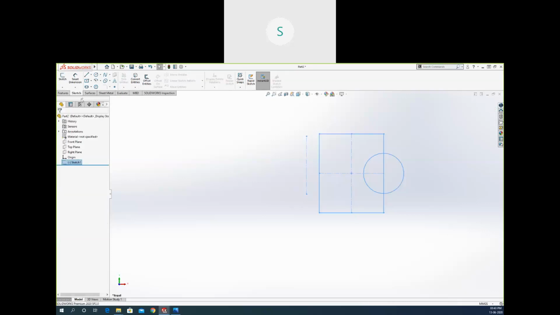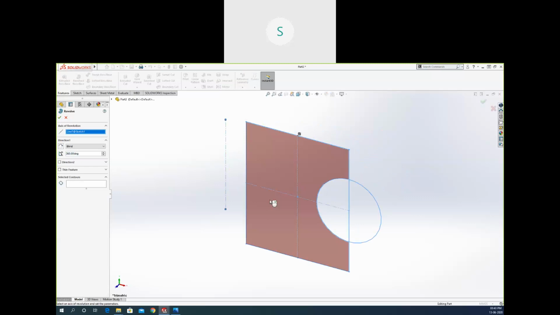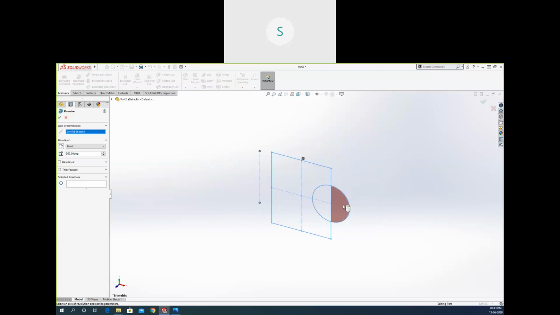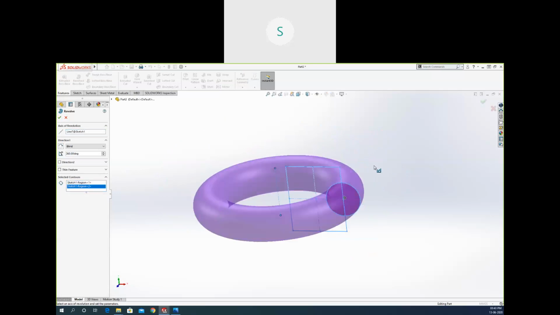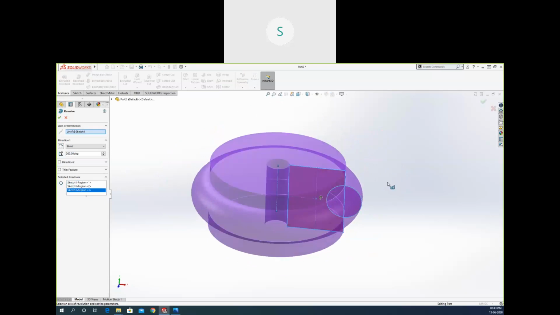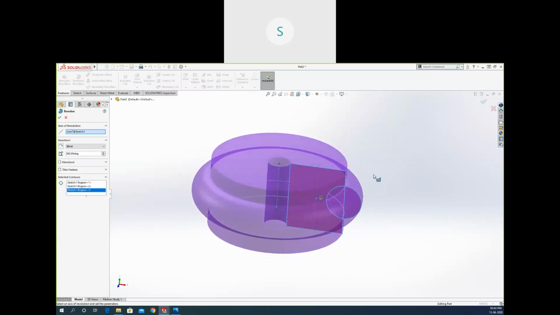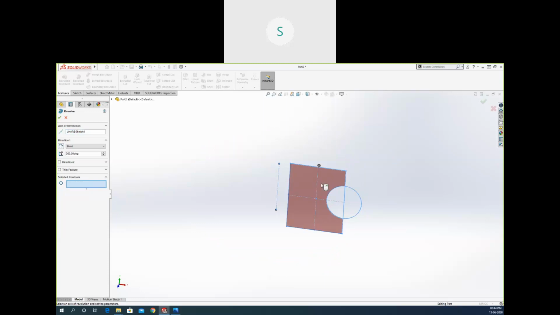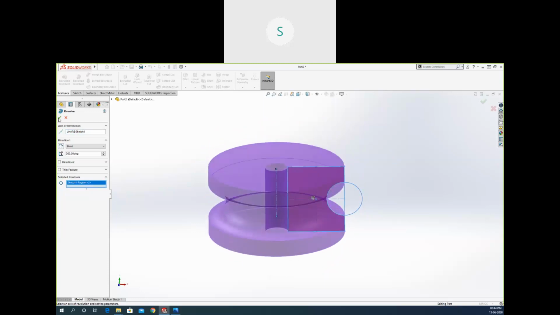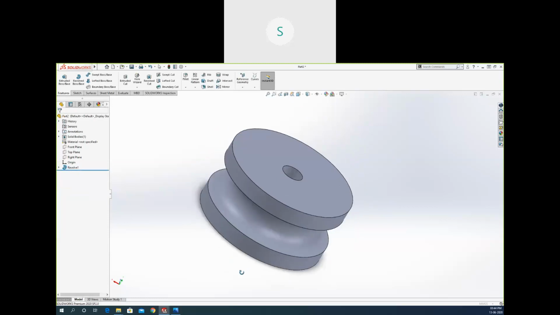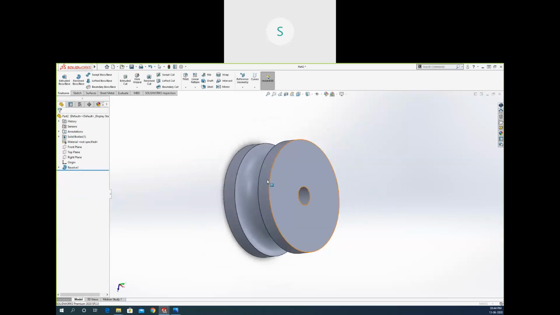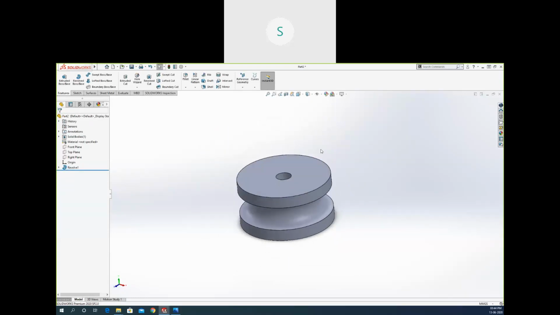I need this line to be vertical and to be construction. Click OK. And now if I go to the feature and the revolve, I can revolve this entity along this axis. It will ask whichever you need. I need only this one. It will create the shape like that. If you want to create the whole circle, you can do that. If you want to include this one also, you can do that. Whichever you need, you can select from here. These are the different types of selections. You can see this is the circular shape. So everything can be created like that, creating all the parts that we require for the product.